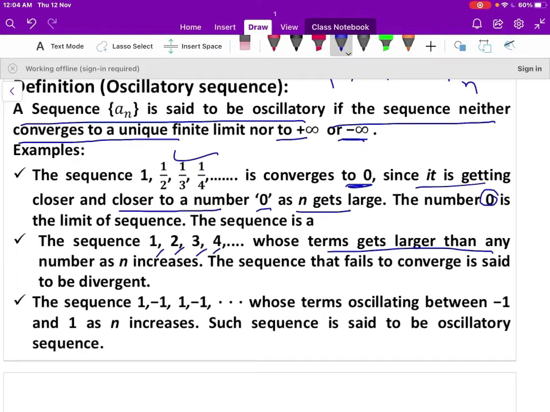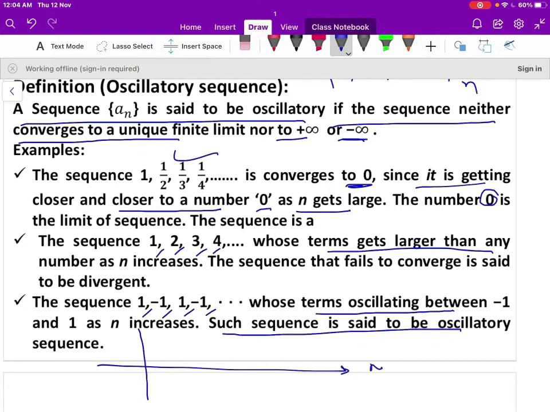Let us take another example, the sequence 1, minus 1, 1, minus 1, whose terms oscillate between minus 1 and plus 1 as n increases. Such a sequence is said to be an oscillatory sequence. Let us plot the graph of this sequence. This is n, this is a_n. When n is 1, the first term is 1.